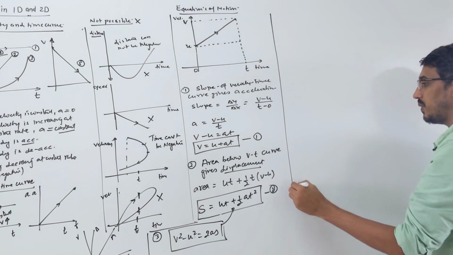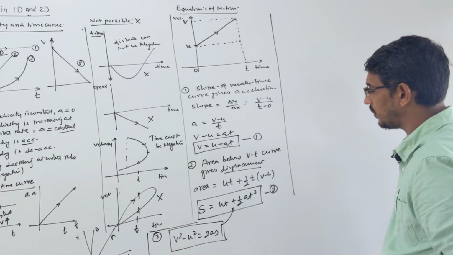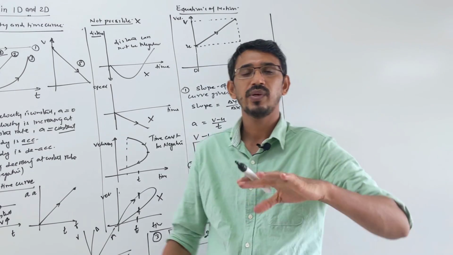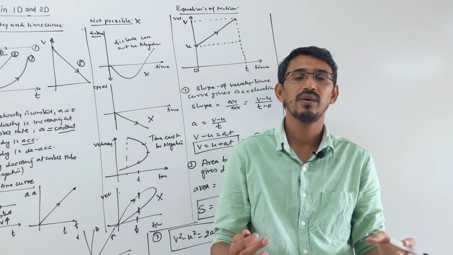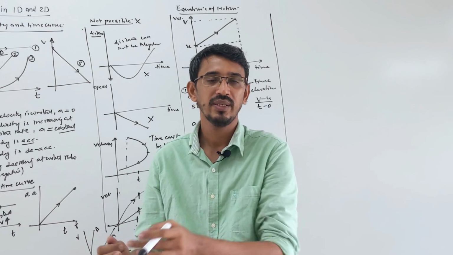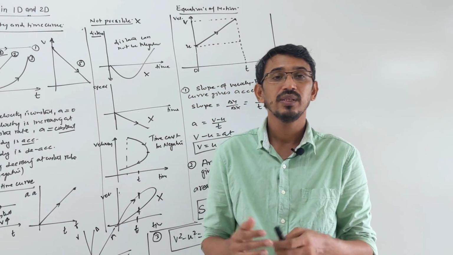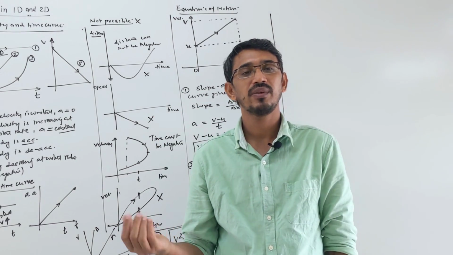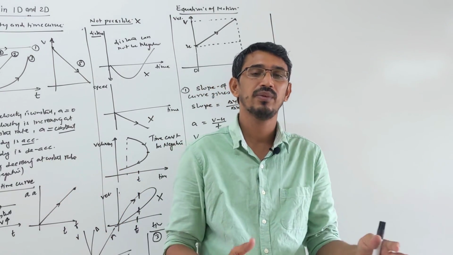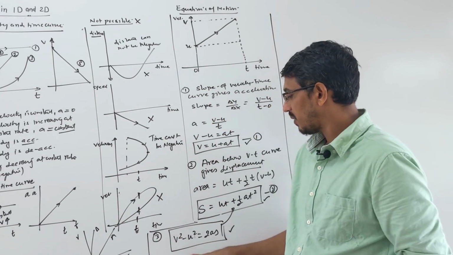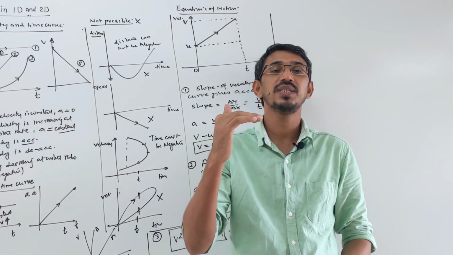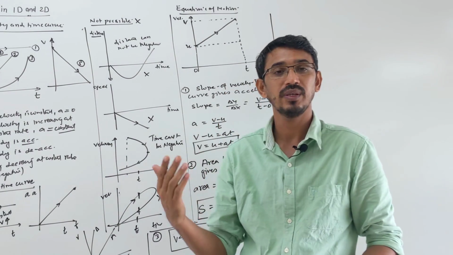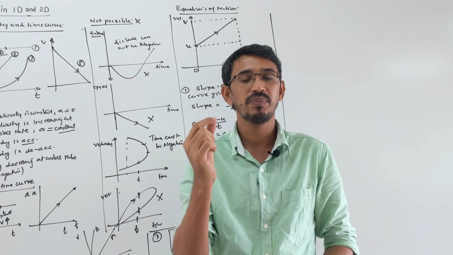Okay, so these equations we know already, correct? These three equations give the answer of final velocity or distance traveled or displacement in the given time. Say a body is moving with some speed, maybe uniform or increasing, and I ask you what is the distance or displacement covered in 5 seconds, 10 seconds, 1 hour. You give the answer from here. Apart from these, we have a fourth equation which gives the distance traveled in one particular second.